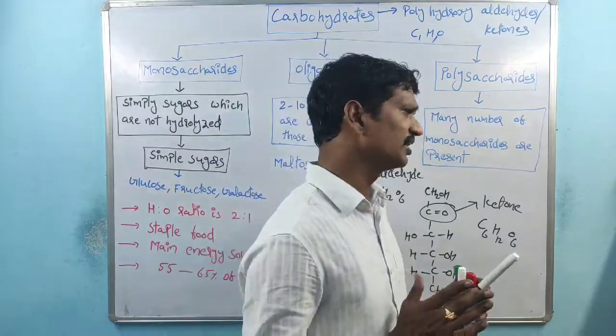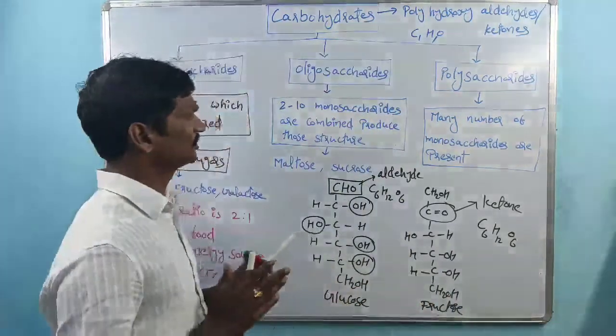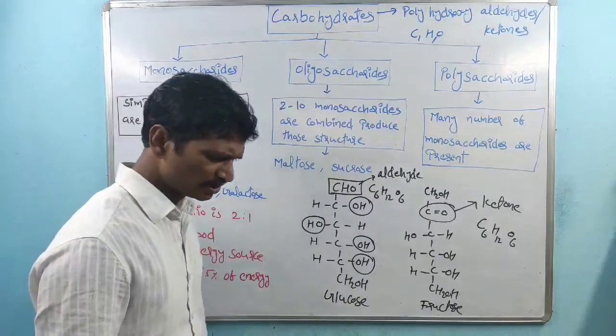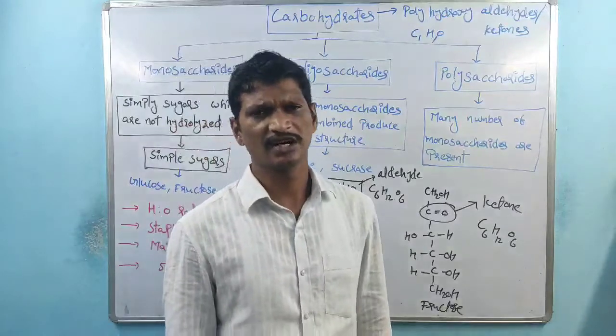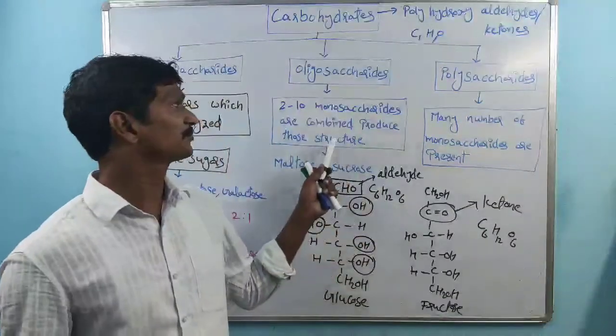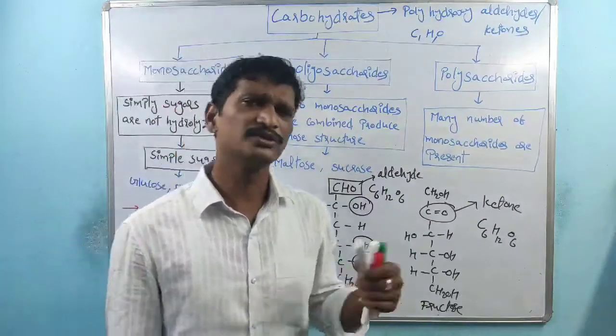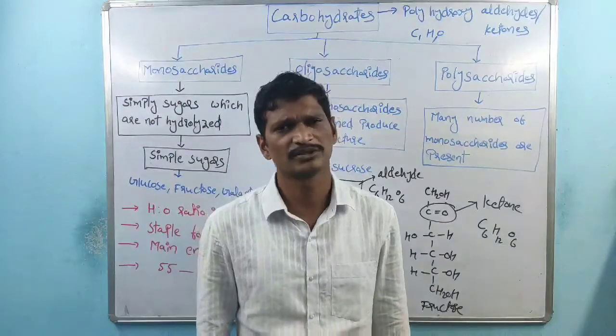Those structures are called oligosaccharides. Here, 2 to 10 monosaccharides are combined to produce those structures, which are nothing but oligosaccharides. I would like to give some examples.